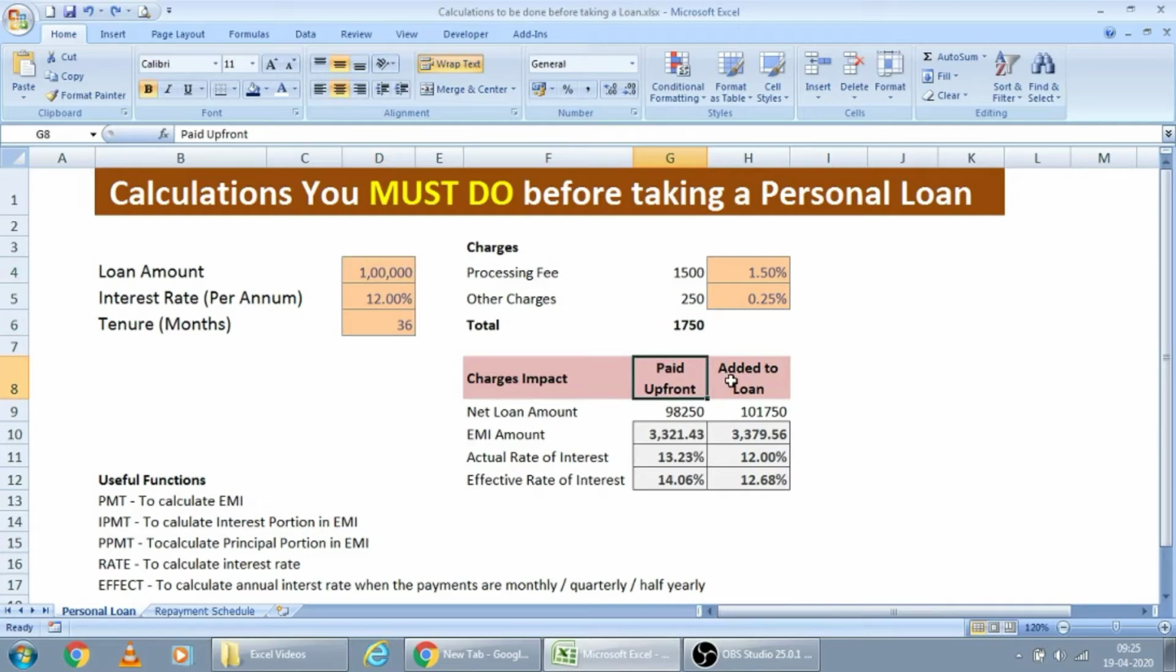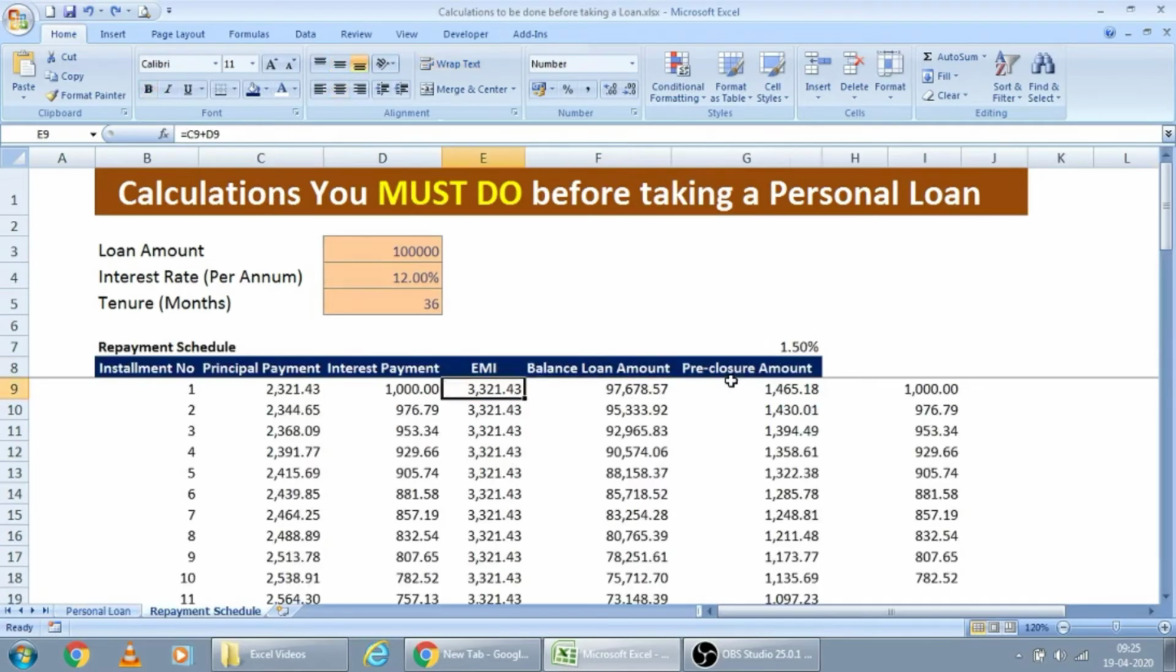Let us see. After that, we will also see month on month how much you have to pay, how much interest and how much principal you are paying in your EMI, and what would be the balance loan amount if you want to pre-close your loan at any point of time in the future.